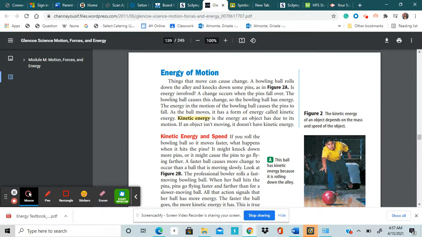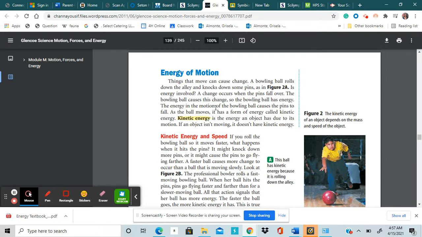Energy in motion. Things that move can cause change. A bowling ball rolls down the alley and knocks down some pins, as in figure 2A, right over here. Is energy involved? A change occurs when the pins fall over. The bowling ball causes this change. So the bowling ball has energy.